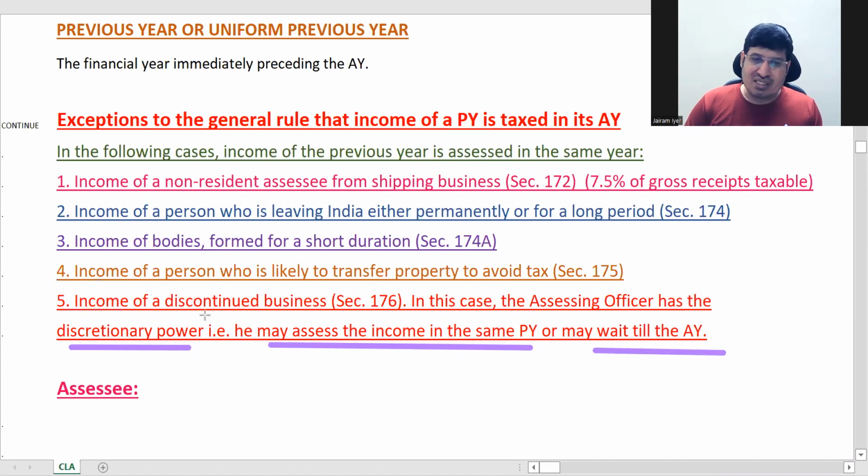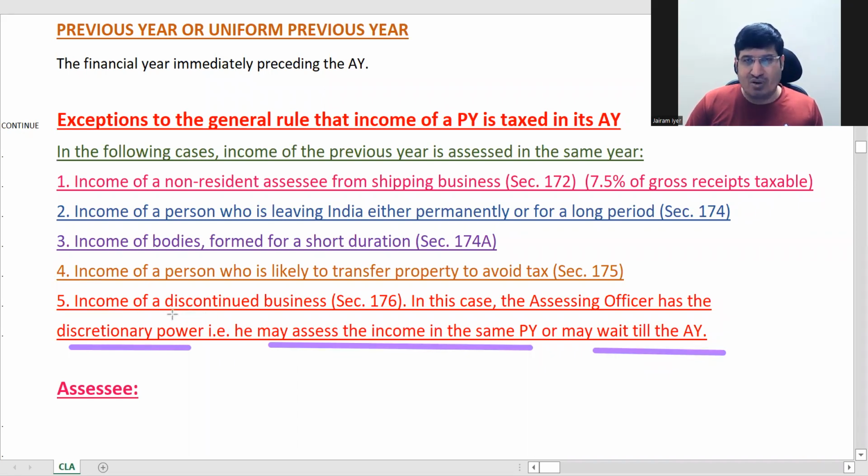So what happens is, ठीक है, समझ में आया नहीं? Discontinued business में assessing officer के पास power होता है, या तो वो same previous year में कर दे या वो assessment year में करे. So when he takes this decision, basically, is that your